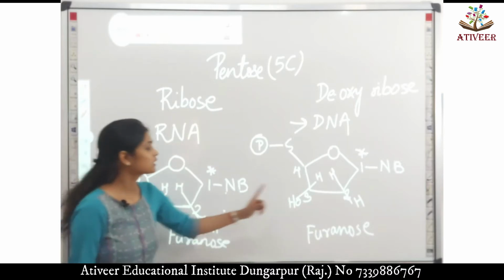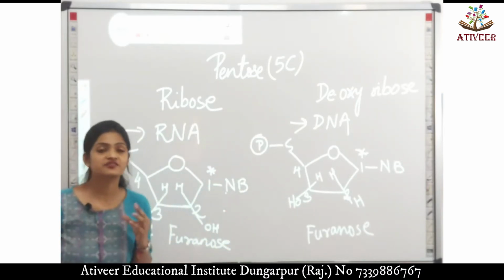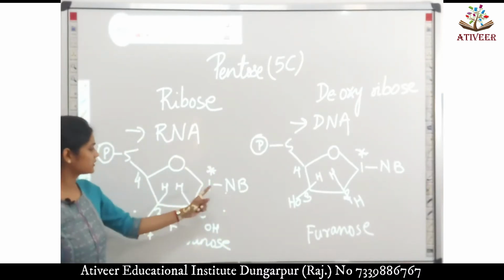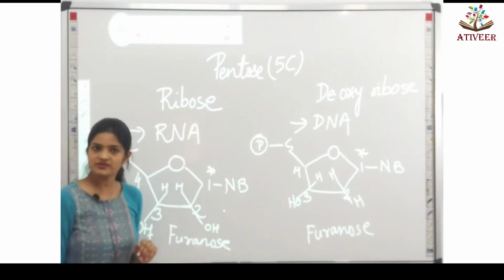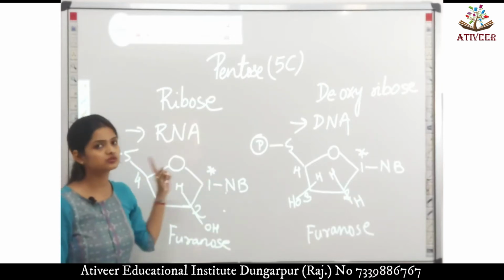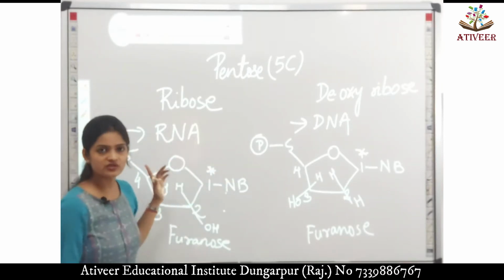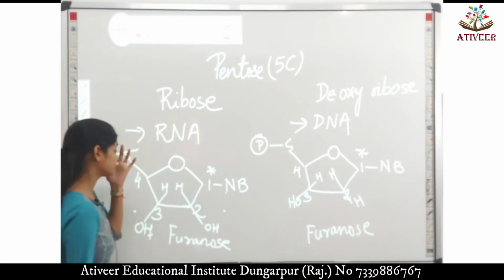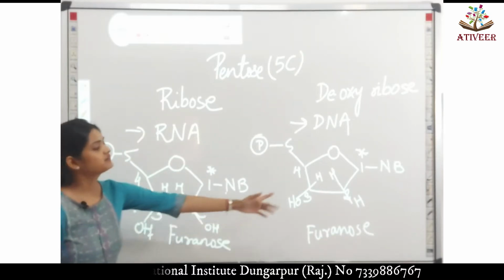Carbon number 2 position पे आपका difference आ रहा है बेटा. कैसे? देखिए, कार्बन नंबर 1 पे दोनों के nitrogenous base add थे, so we are not concerned about carbon number 1. Carbon number 5 पे we both have phosphoric acid attached. Carbon number 2 and 3,